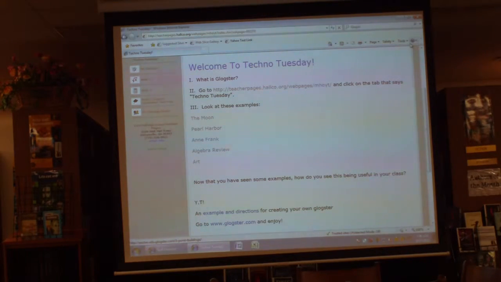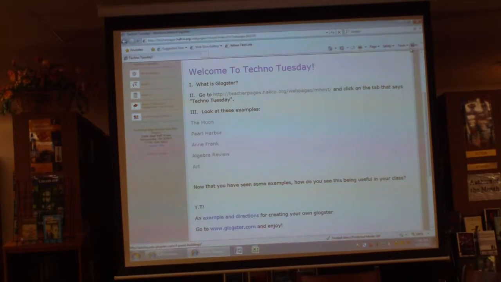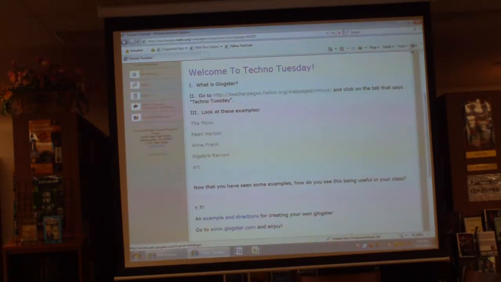So if you've got some good idea or you're thinking about something, let's hash it out for just a minute. I used it in biology for a collaborative summarization activity. I assigned, at the very end of the unit, each group of students a topic, and we made one glog and each group put one piece on the glog. So there were all these different pieces on the glog together, and we put it up on the screen and talked about it at the end.